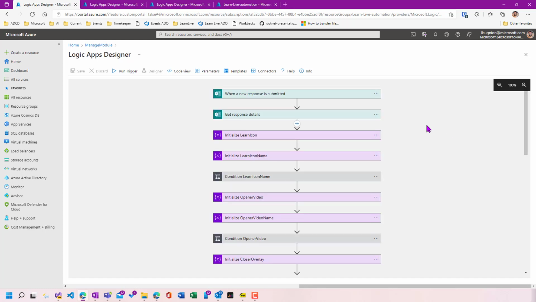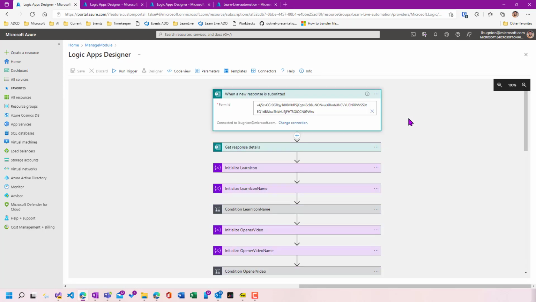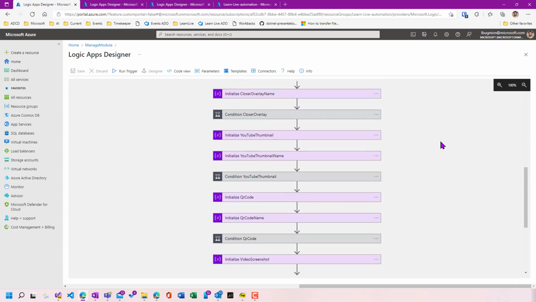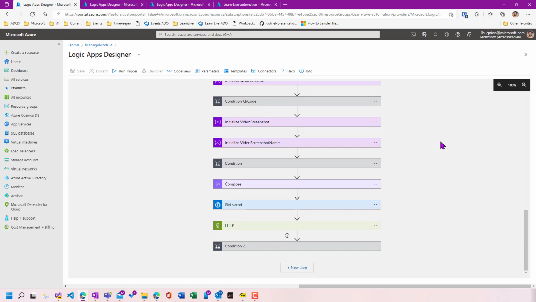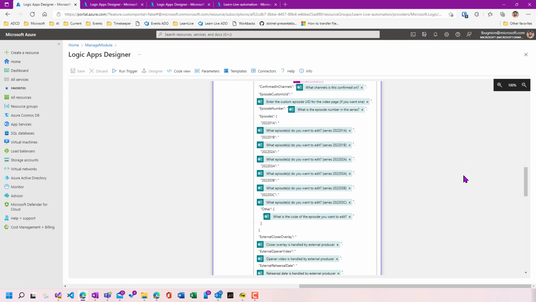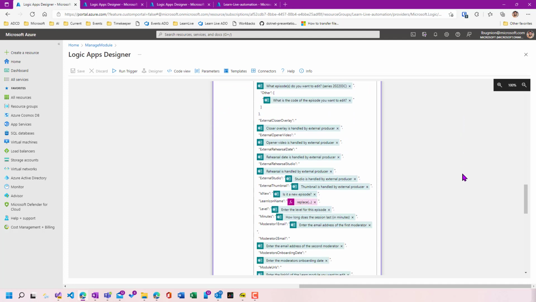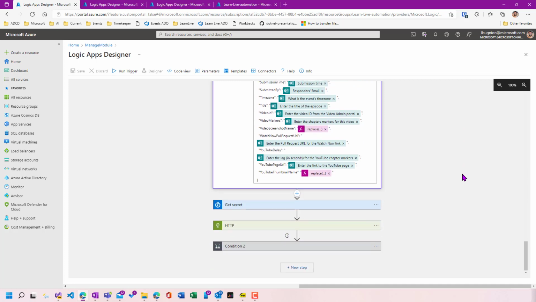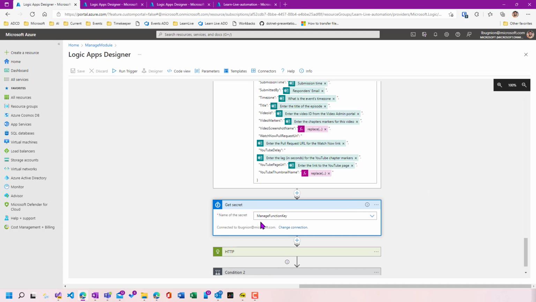So here I'm in the designer. You see that it's going to be triggered when the form response is submitted. I have a bunch of blocks which are taking care of the assets, the graphical assets. And here I have something which is composing a big JSON block, which is then going to be sent to my Azure function for processing. And this is what happens, which is used later to update the GitHub repo and the Azure DevOps repository.